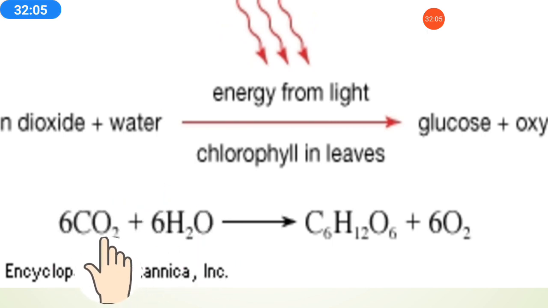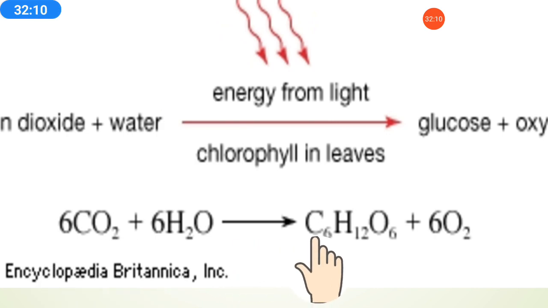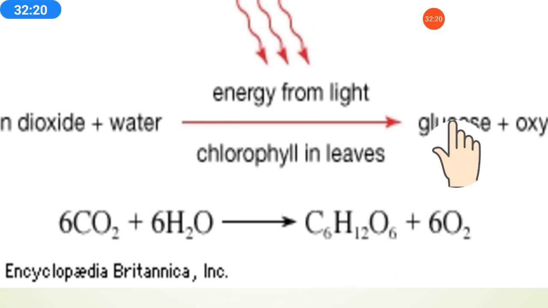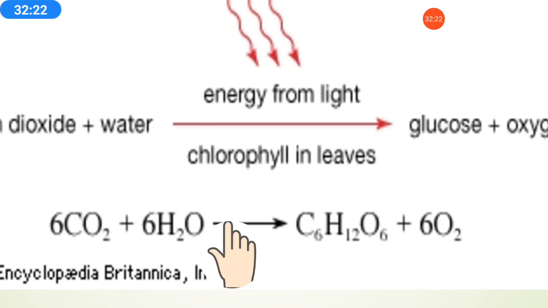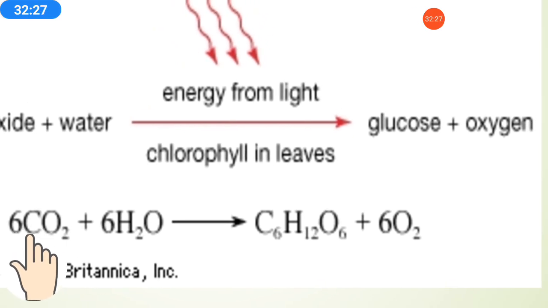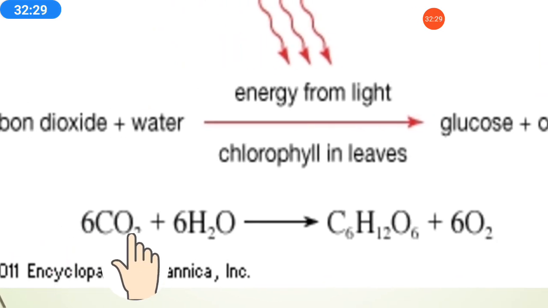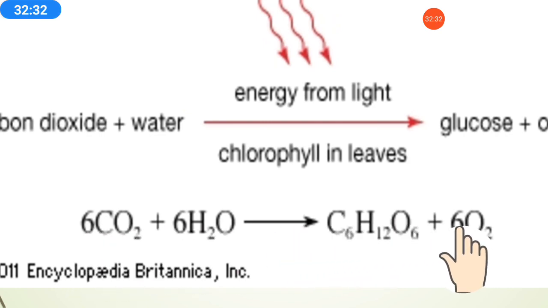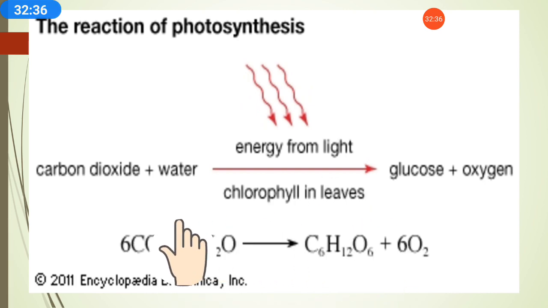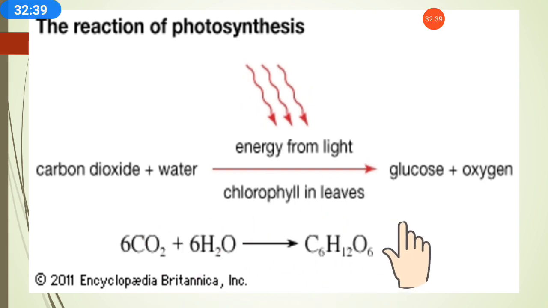When they all combine, what will happen? Carbon 6, hydrogen 12, and this oxygen 6 atoms combine together and form glucose. And then what is left at the last? The carbon is already used, so this 12 oxygen atoms have left, meaning 6 O2 has left. So this is how the chemical reaction is balanced, before the reaction and after the reaction.